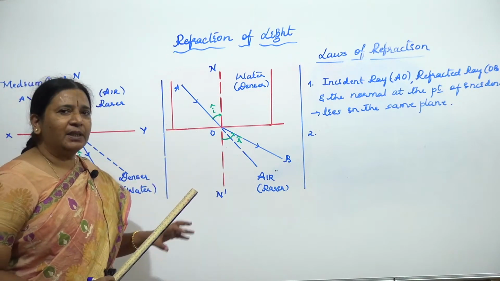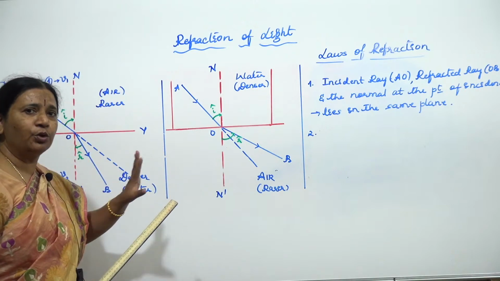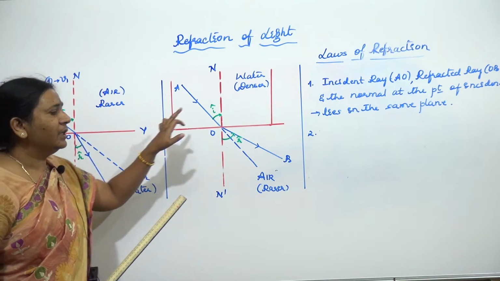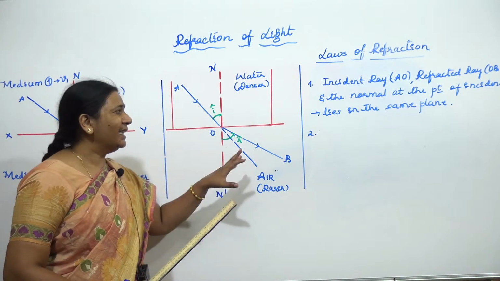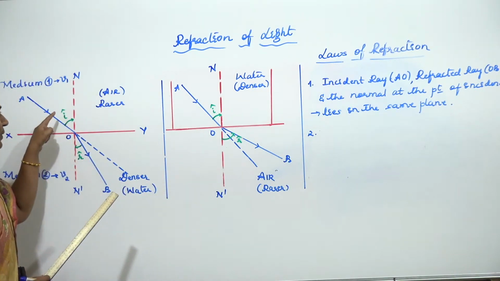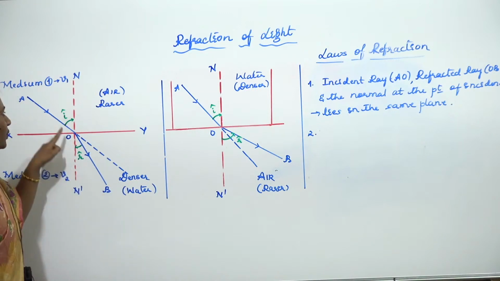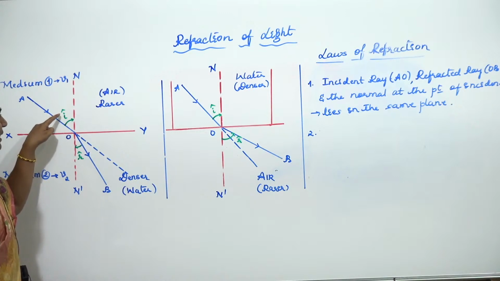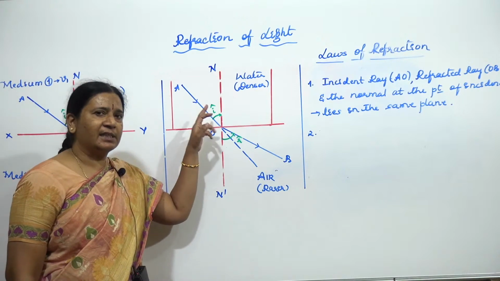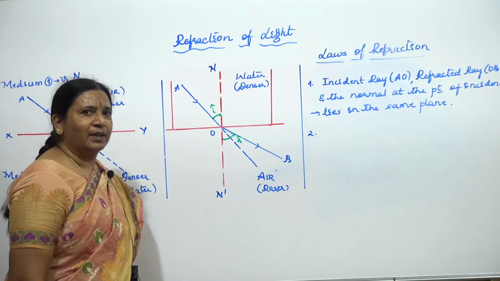Irrespective of whether it is traveling from rarer to denser medium, let it be from denser to rarer or rarer to denser, children, don't worry about that. Irrespective of this, what we are going to observe is that the angle of incidence and angle of refraction are directly proportional. So if the angle of incidence increases, the angle of refraction also is increasing. If the angle of incidence decreases, the angle of refraction also is going to decrease.